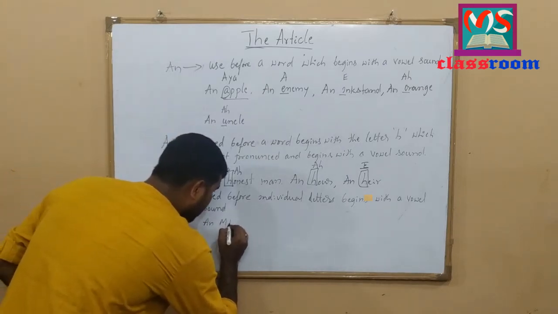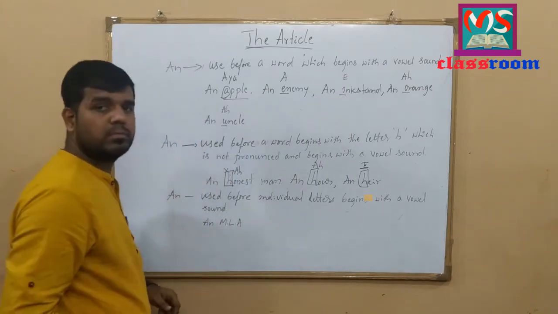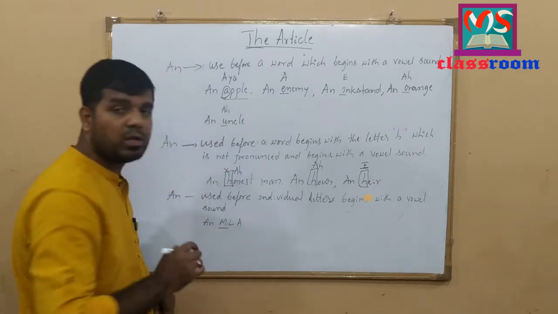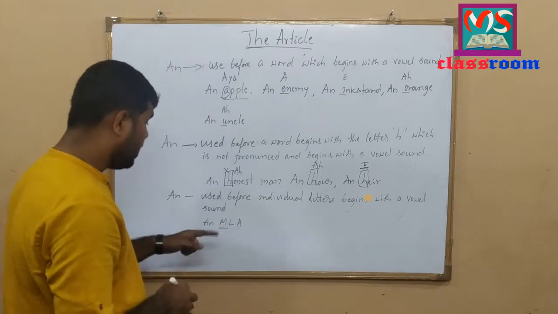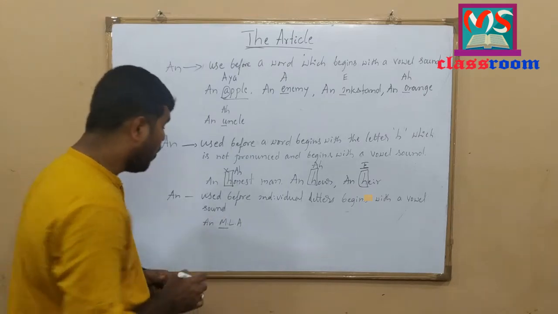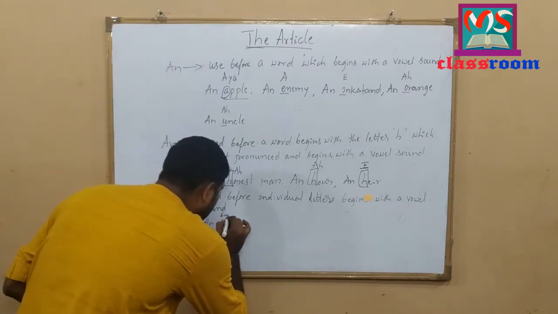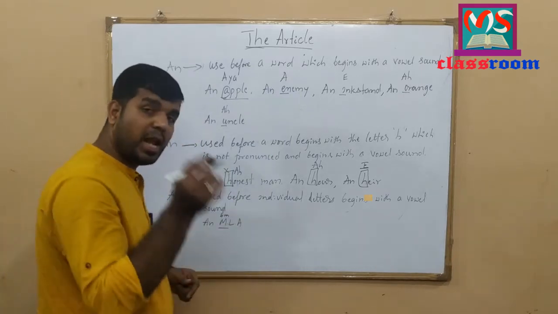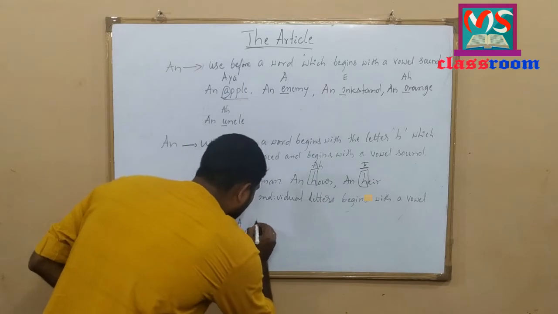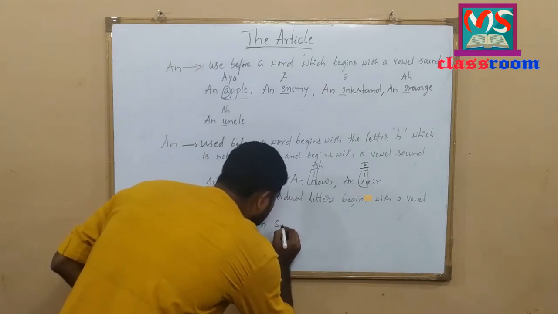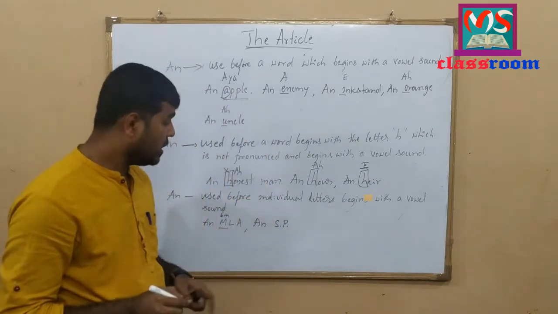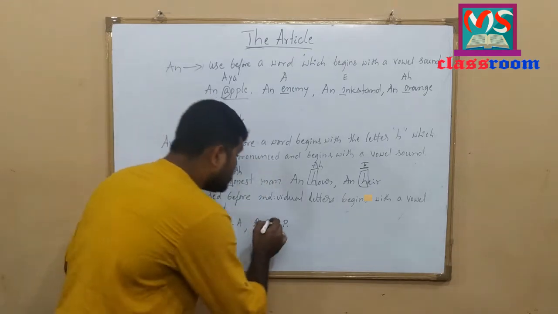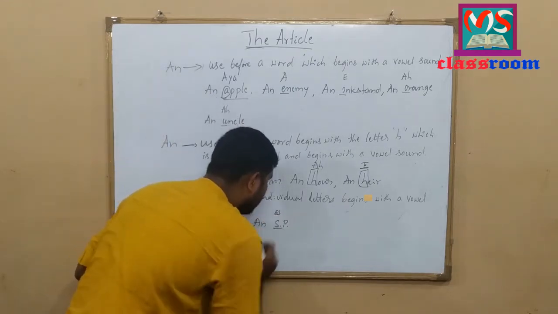An MLA. Look at here. An MLA. Here M is not vowel letter, but it begins with a vowel sound here. An MLA. Let me write one more example. An SP. Look at here. S is not vowel letter, but it begins with a vowel sound here.